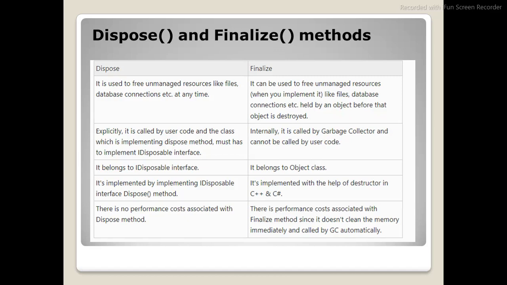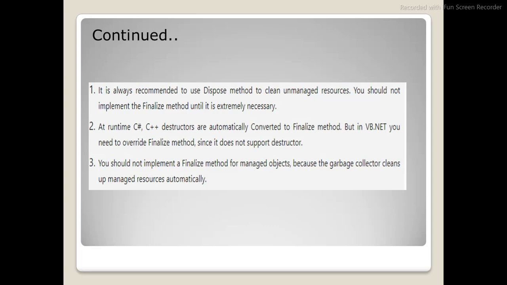Dispose can be used at any time, while finalize is called before the object is destroyed. Dispose belongs to the IDisposable interface, whereas finalize belongs to the object class. Performance-wise, there is no performance cost associated with the dispose method. There is a performance cost associated with the finalize method, since it does not clean the memory immediately; it is called by the GC automatically. So it is always recommended to use the dispose method to clean unmanaged resources.